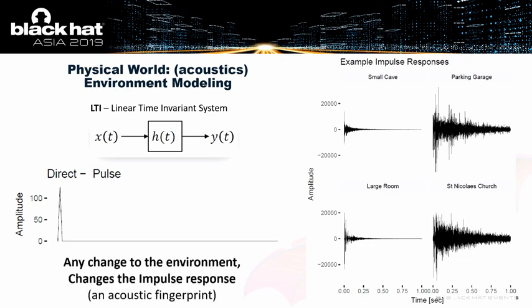And as a matter of fact, if you would even alter one thing in that room, you can pick that up in the impulse response. The reverberations will change and the fingerprint will change. Now, the problem with using a direct pulse is it's not so good in populated environments. And also, it can be spoofed.